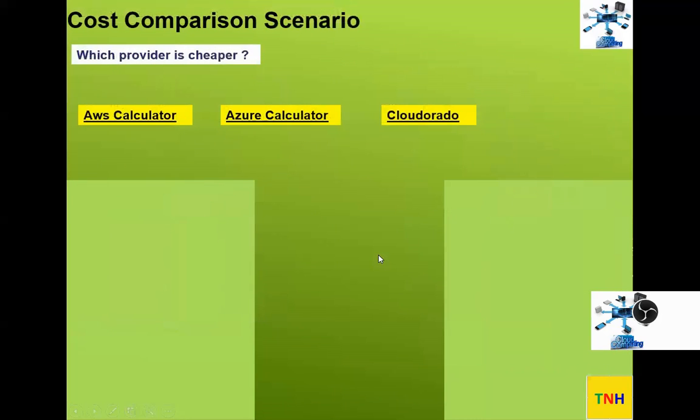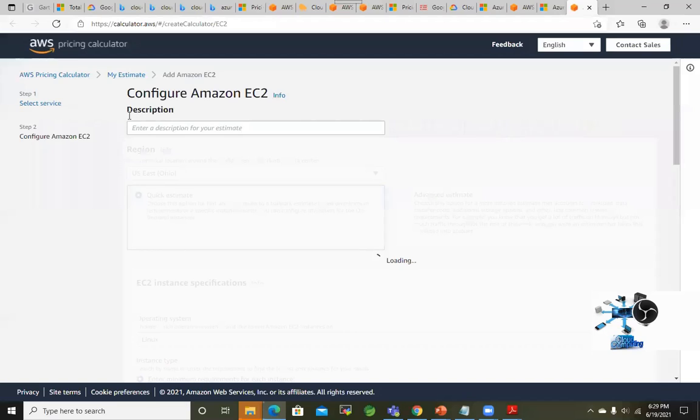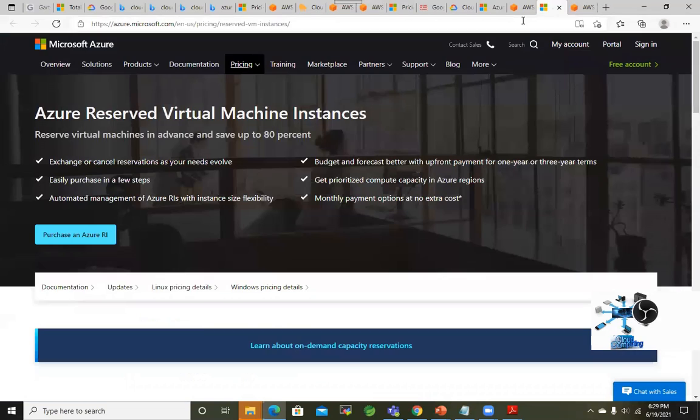Okay, right. So, cost comparison scenario. This can be quite important, right? For example, if you go to the AWS calculator, we can go there and see how you calculate the cost. They have this per month. How do you calculate? And we can compare actually.